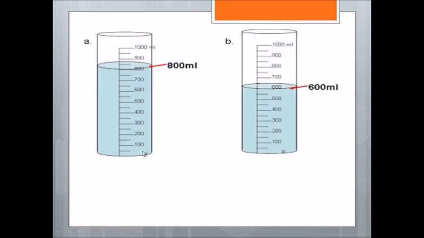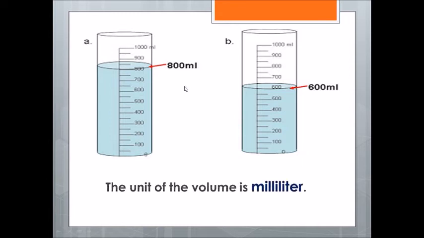Now let's see an example. This is a graduated cylinder and it has a liquid inside. By reading the number, we can know the volume. Here we have 800 and here we have 600. And what does ml mean? ml means milliliter, which is the unit of the volume. So when we want to measure volume, we have to say milliliter.